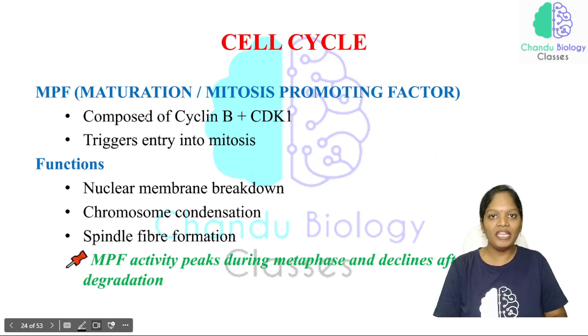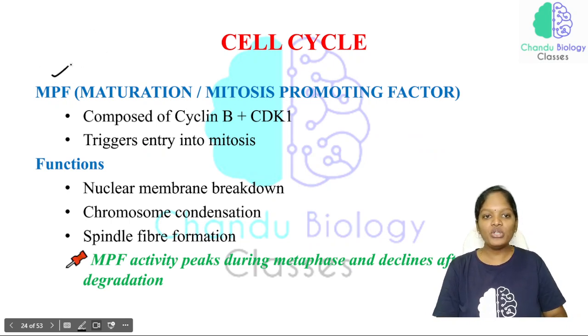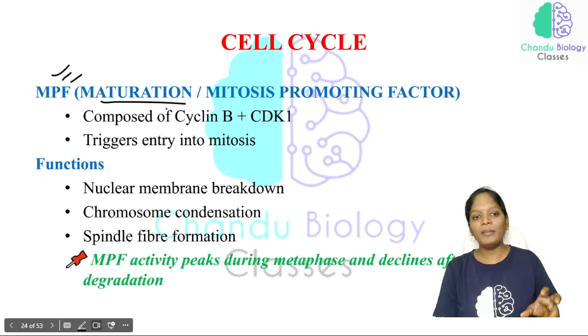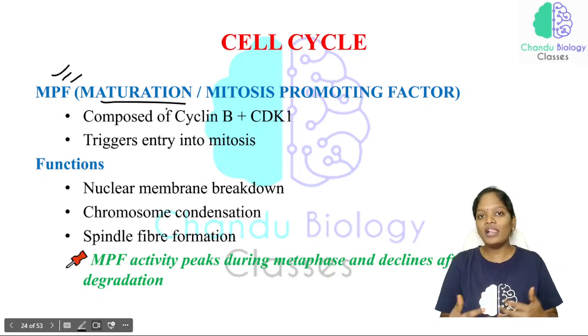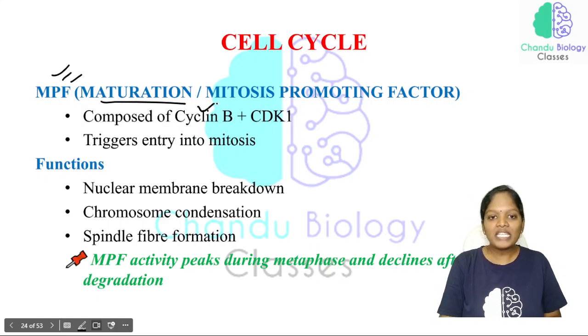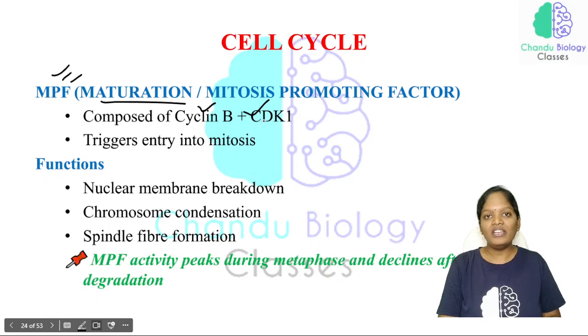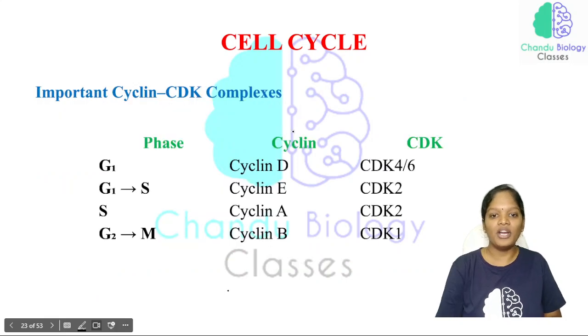Now, MPF. MPF is very important, that is maturation promoting factor, or mitosis promoting factor. What do we call this MPF? It is composed of cyclin B and CDK1, cyclin dependent kinase 1. Just look at this picture.